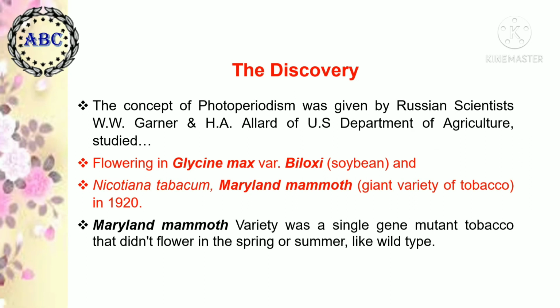The concept of photoperiodism was first given by the scientists W. W. Garner and H. A. Allard of the US Department of Agriculture, who studied flowering in Glycine max, Biloxi variety, that is a soybean plant, and another plant they chose, Nicotiana tabacum, Maryland Mammoth, a giant variety of tobacco, in 1920. Maryland Mammoth was a single gene mutant tobacco that didn't flower in the spring or summer like the wild type.